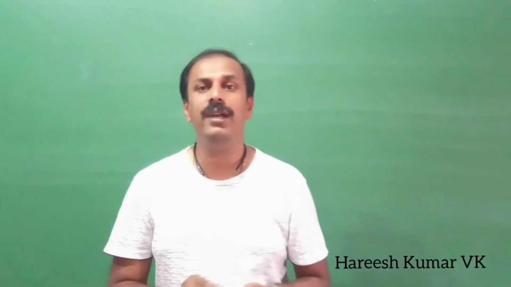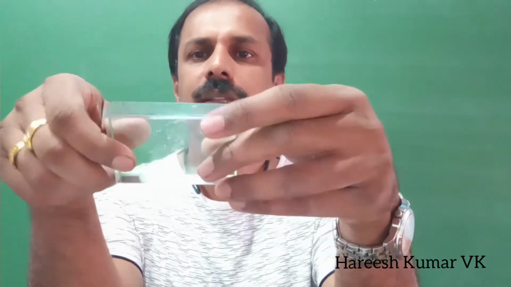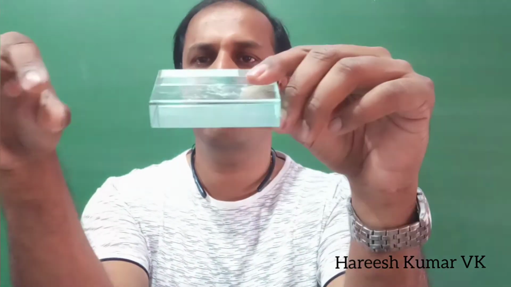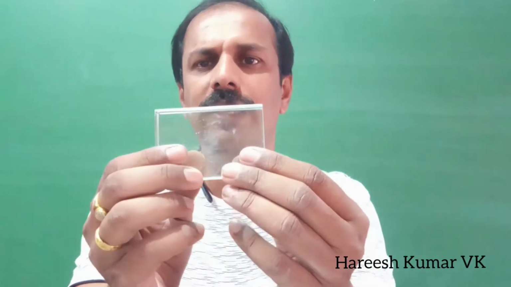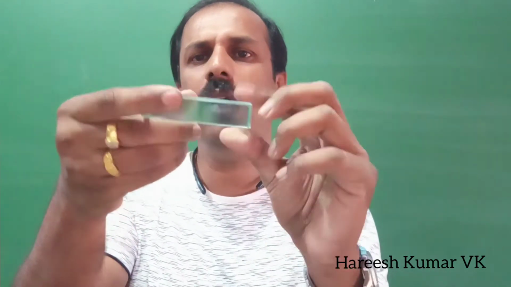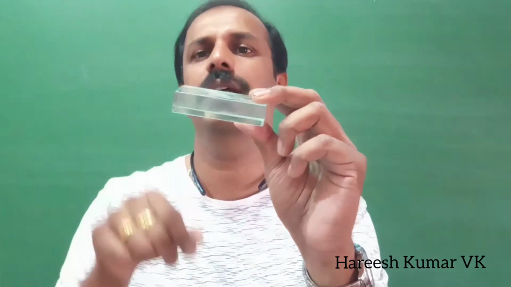Now, one example we can practically check is when the light is passing through a glass slab. So this is a glass slab. You can see that this glass slab has a particular length, width, and a thickness also. If you hold it like this, this is the thickness, because light is passing like this. And if you hold it like this, this is the thickness of the glass slab, because light is passing through it like this.